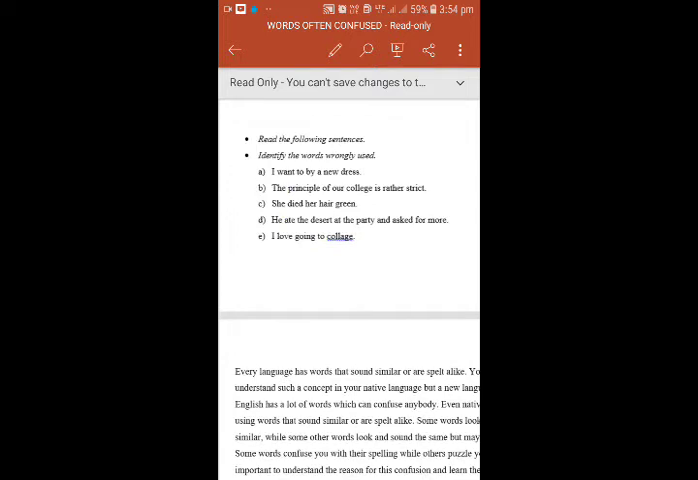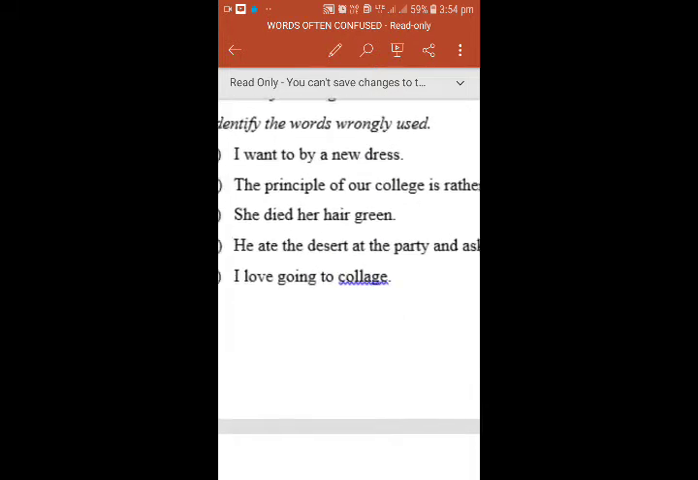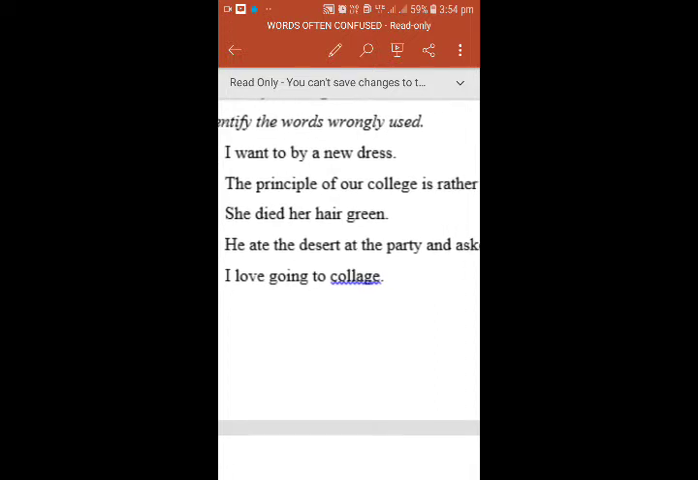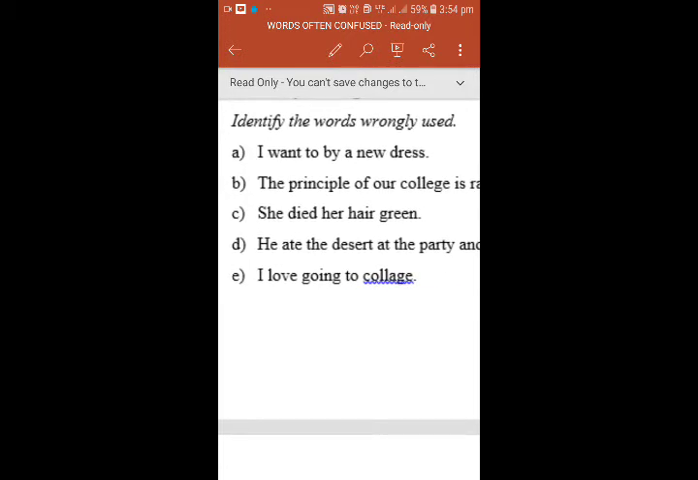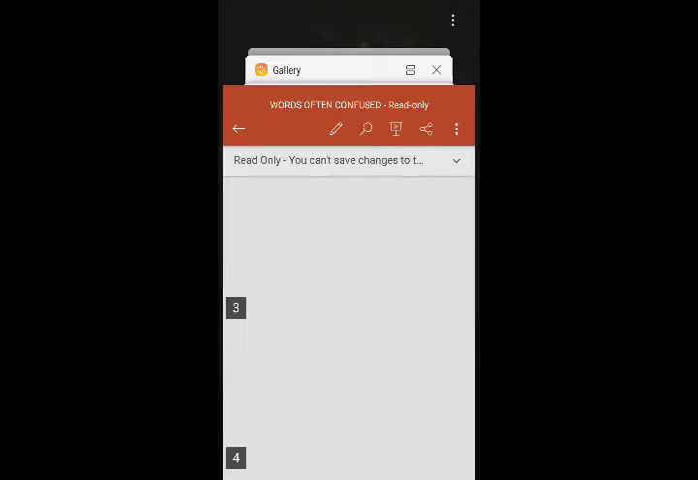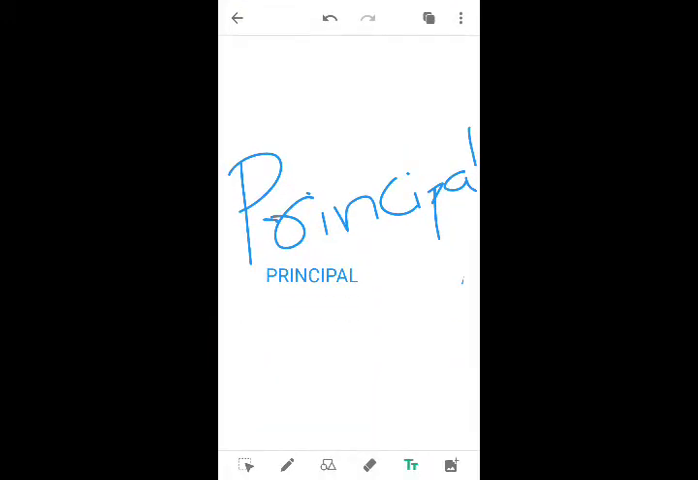She dyed her hair green. Here you could see the word dyed, D-I-E-D. What does it mean? Died is something lost, expired. But what do we call coloring? Hair dye. We say hair dye. That is also pronounced the same. Let me show you.